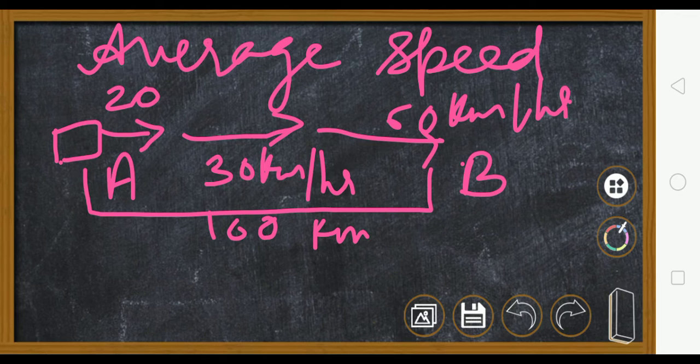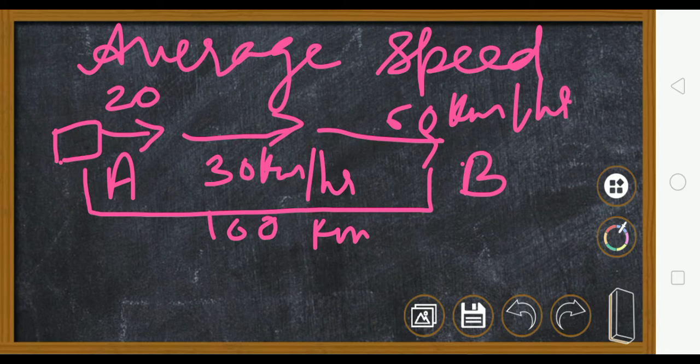Now if somebody asks you, what is your speed, what speed did you come from A to B, what will you tell? For some time I came at 20 km per hour. Then I increased my speed to 30 km per hour. Afterwards I increased my speed to 60 km per hour. No, we don't talk like that.